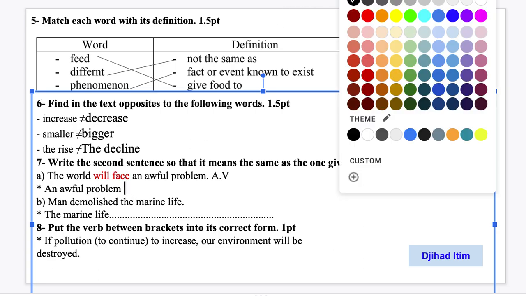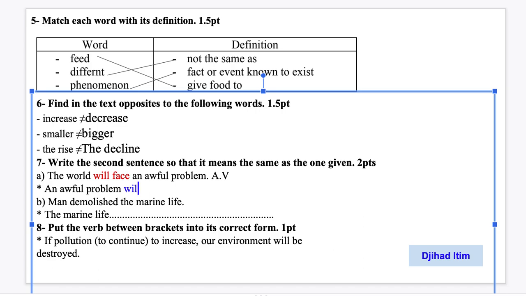We type here will, and then add be, and then the past participle of the verb to face, which is faced. Okay, so another problem will be faced, for instance, by the world.